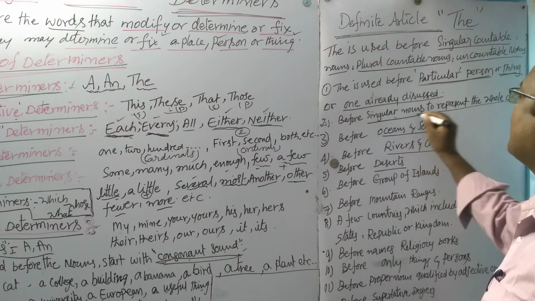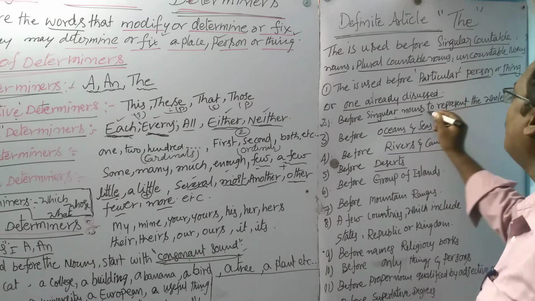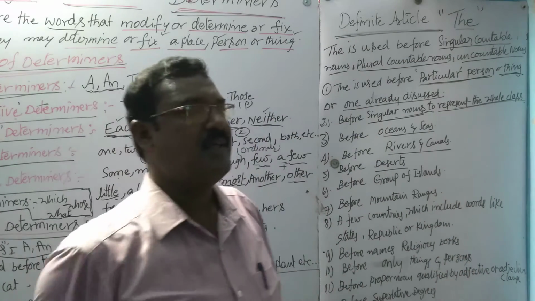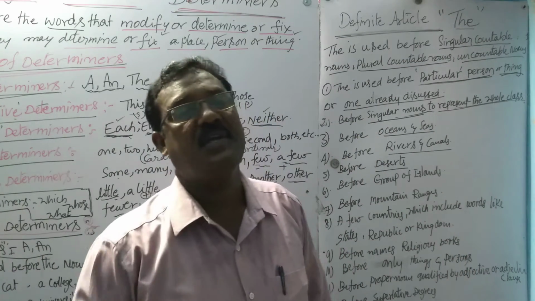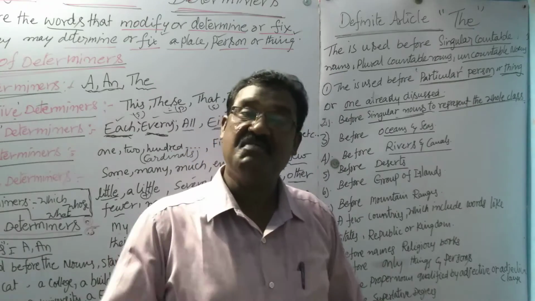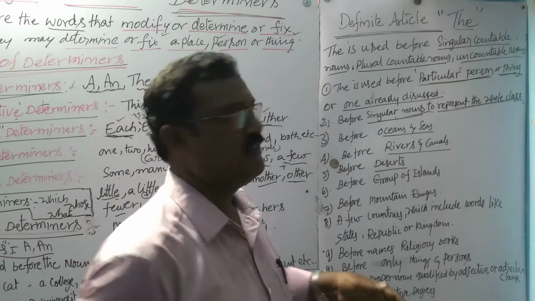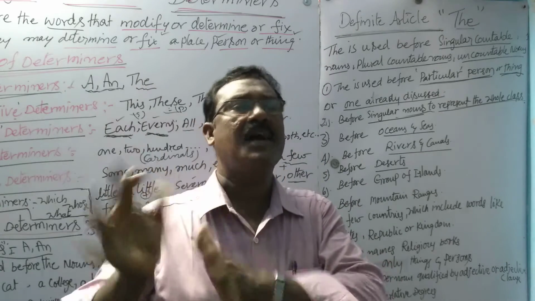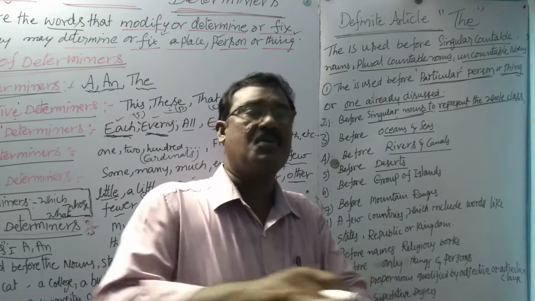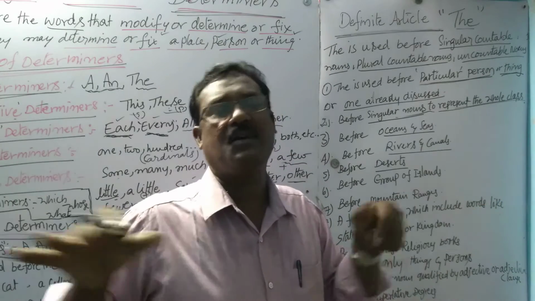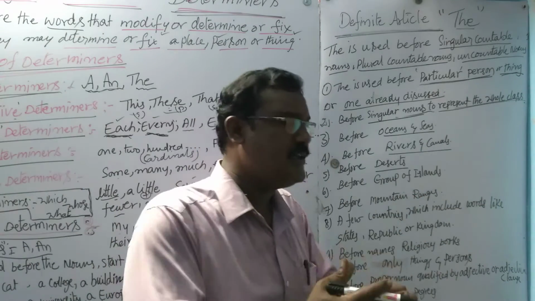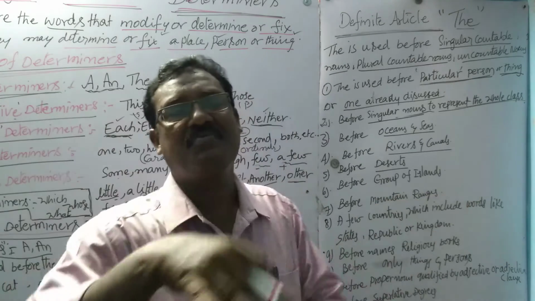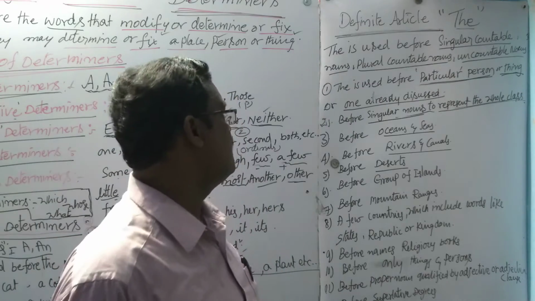Now, before singular nouns to represent the whole class. Singular noun, for example, cow. The cow is a holy animal. The dog is a faithful animal. So, the dog, the cow, when you say the total, all dogs, all cows, we can represent. That means the is used before the noun to represent the total class of such animals.